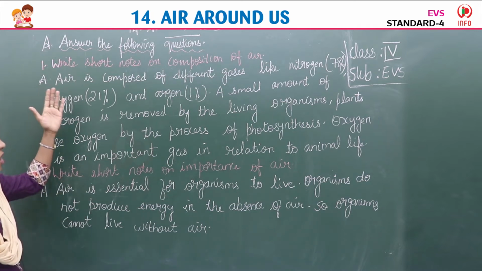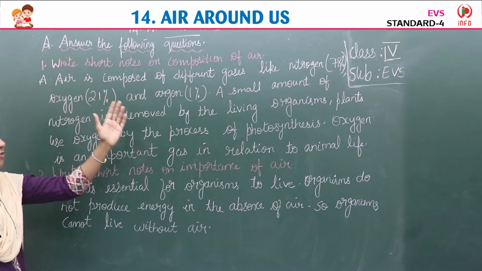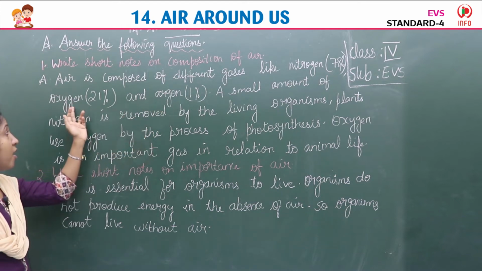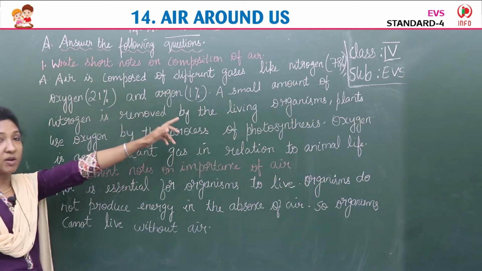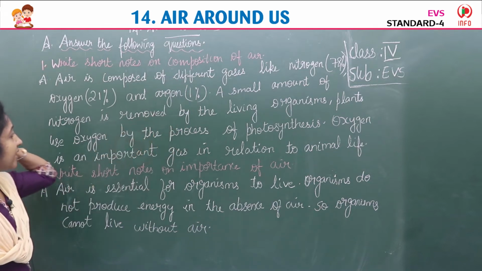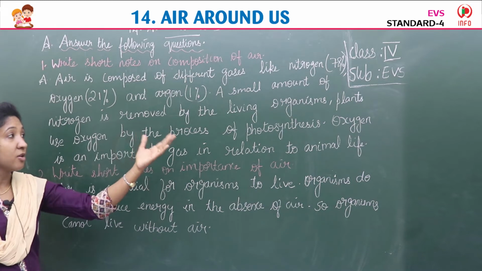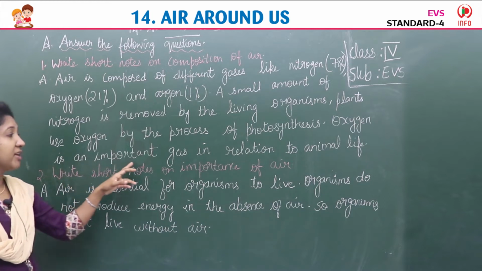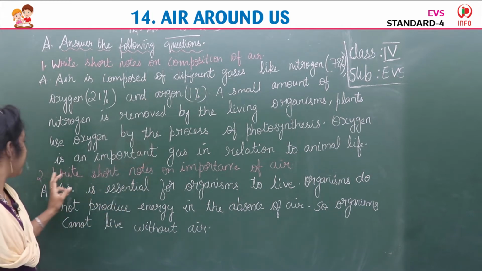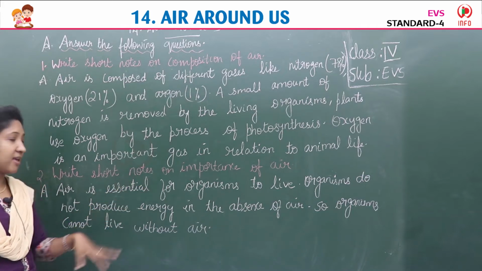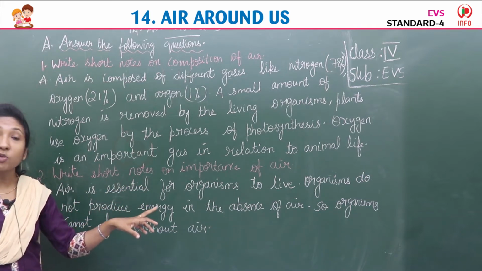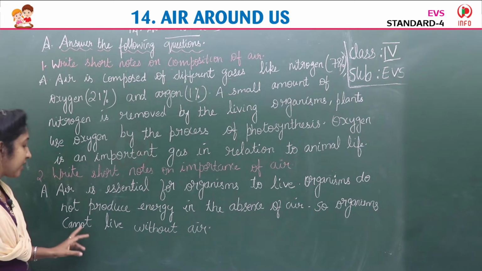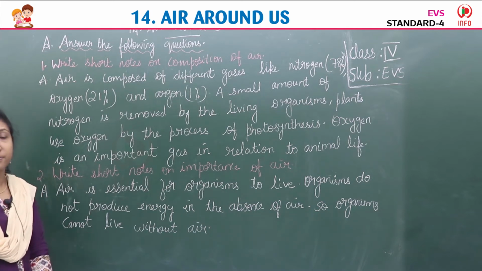So write short notes on composition of air. Air is composed of different gases like nitrogen (78%), oxygen 21% and argon 1%, full stop. A small amount of nitrogen is removed by the living organisms, plants use oxygen by the process of photosynthesis, full stop. Oxygen is an important gas in relation to animal life, full stop. Second, write short notes on importance of air. Air is essential for organisms to live. Organisms do not produce energy in the absence of air, full stop. So organisms cannot live without air.